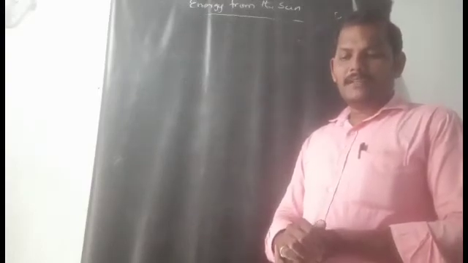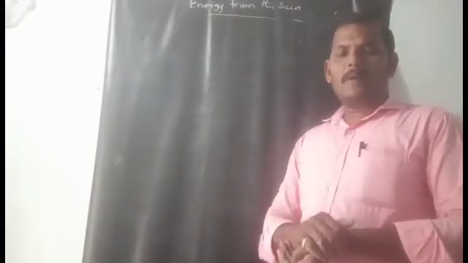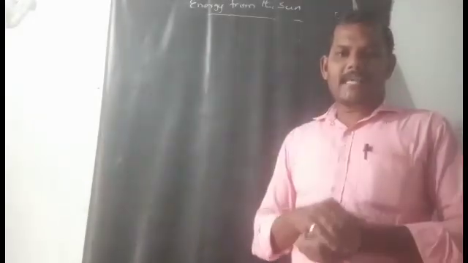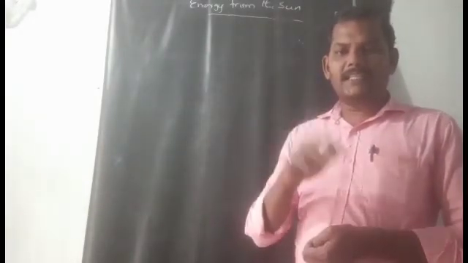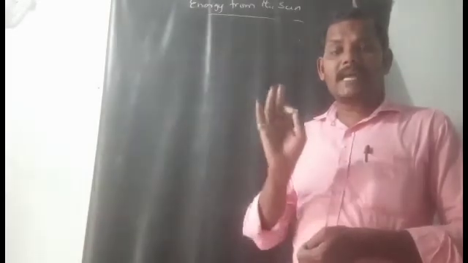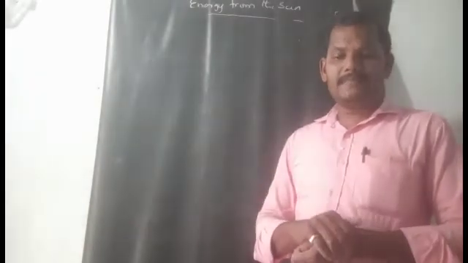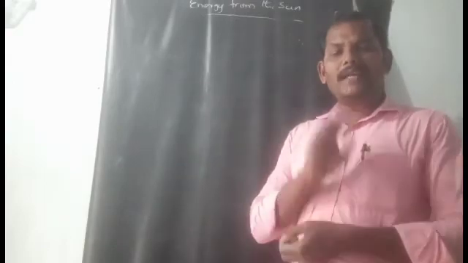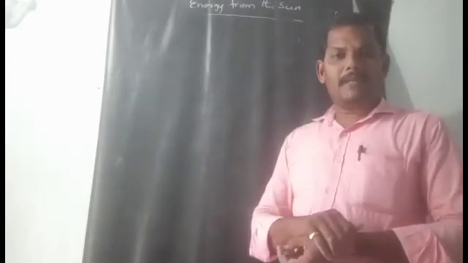Okay, right. The next topic in this lesson is the differences: different places have different temperatures. What does this mean?